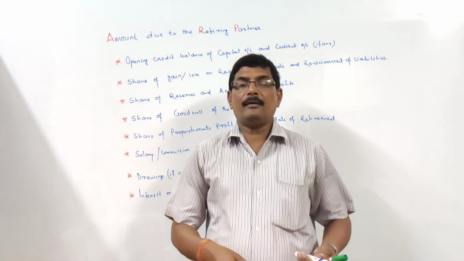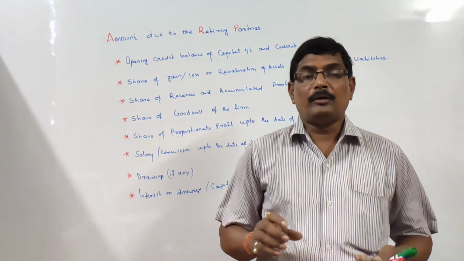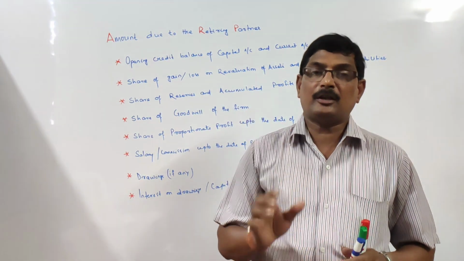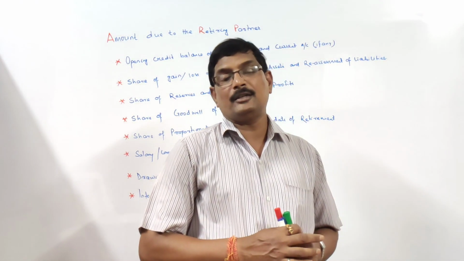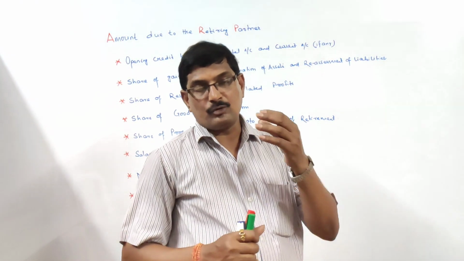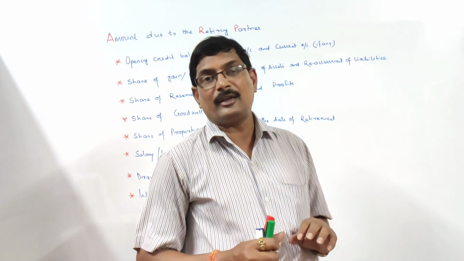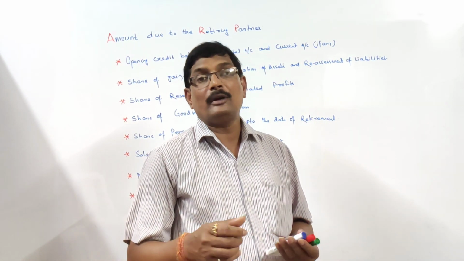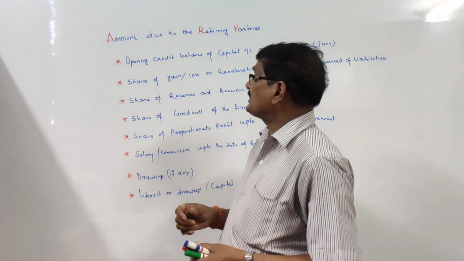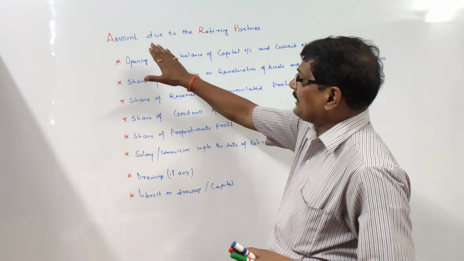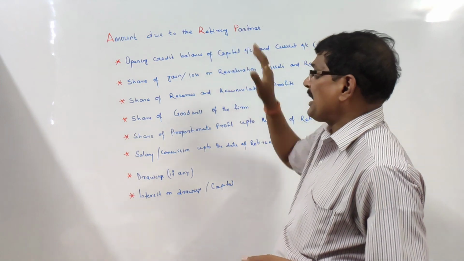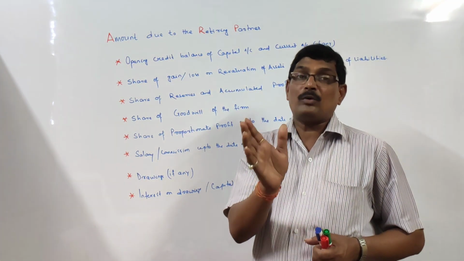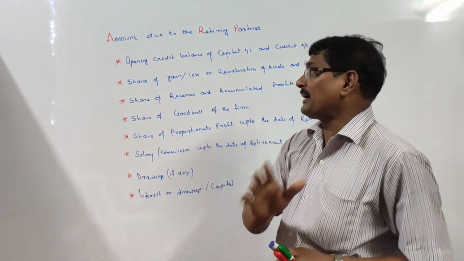Now we have completed everything up to the treatment of proportionate profit. That means we have already covered the change in profit sharing ratio, the treatment of goodwill, revaluation of assets and reassessment of liabilities, and proportionate profit. Now let us discuss the last part: how to calculate the amount due to the retiring partner. Amount due to the retiring partner means how much amount we have to pay to the retiring partner.